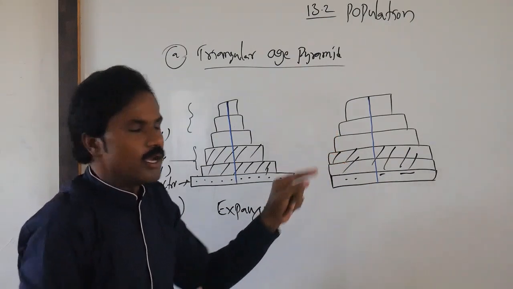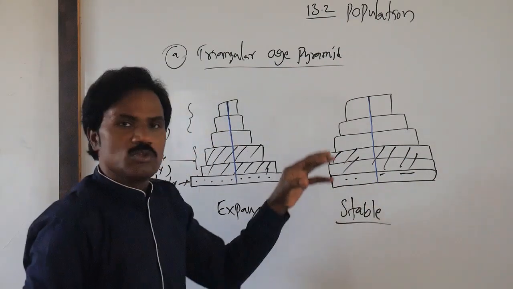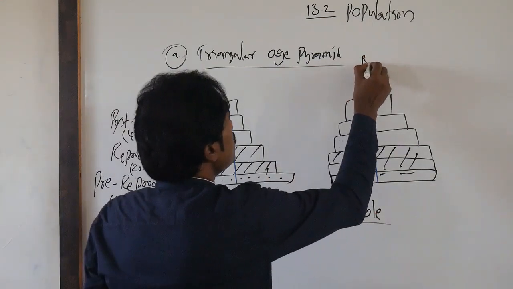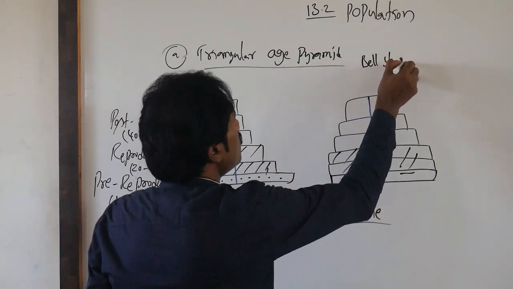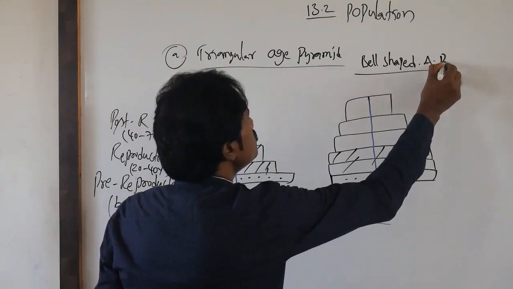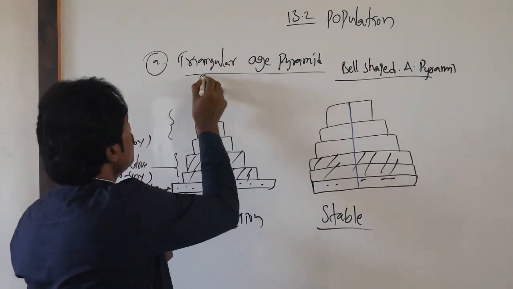That represents a stable population, which is the bell-shaped age pyramid. The earlier one is the triangular shape.